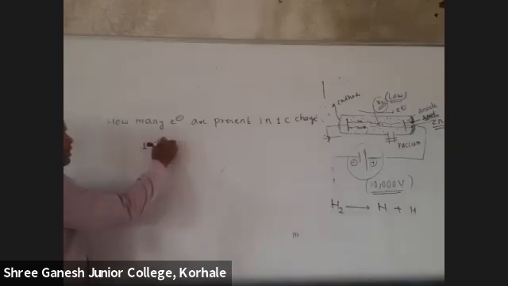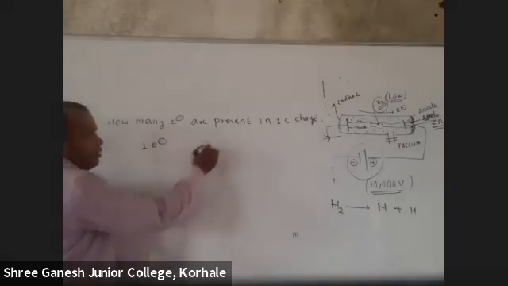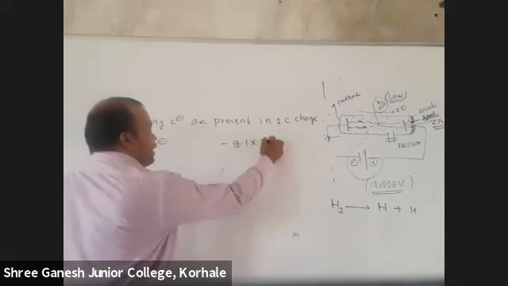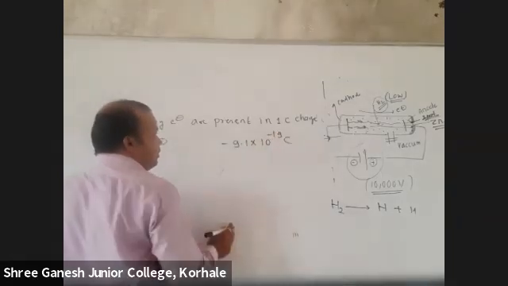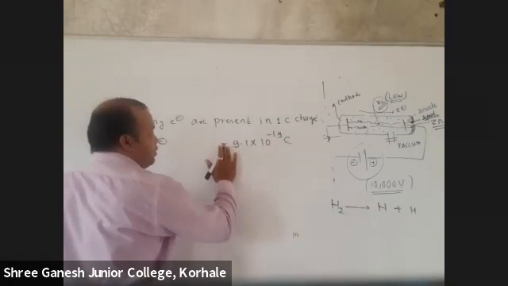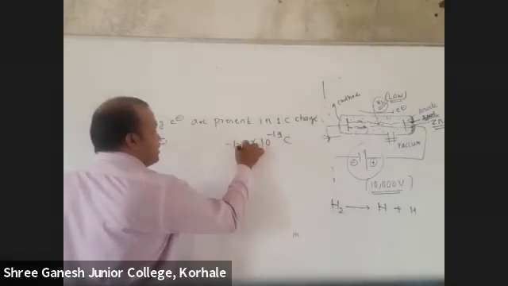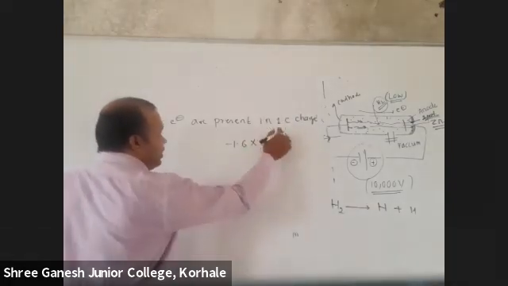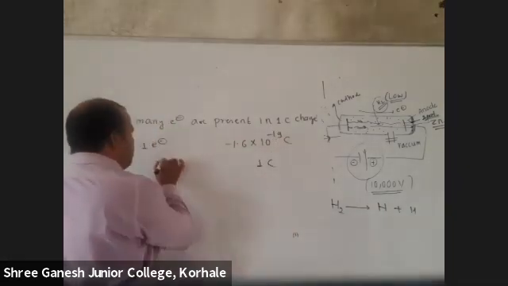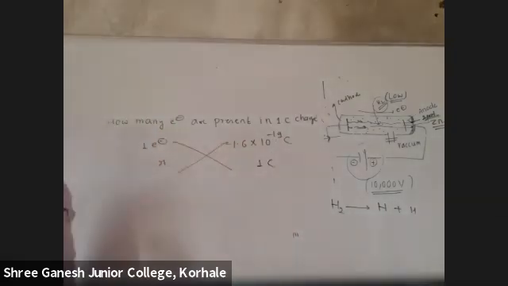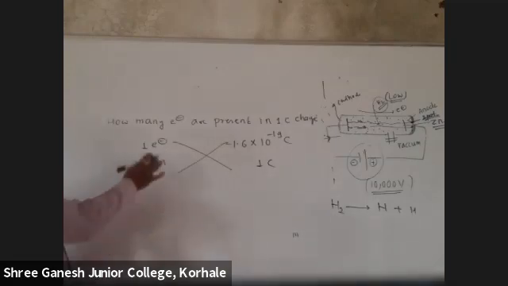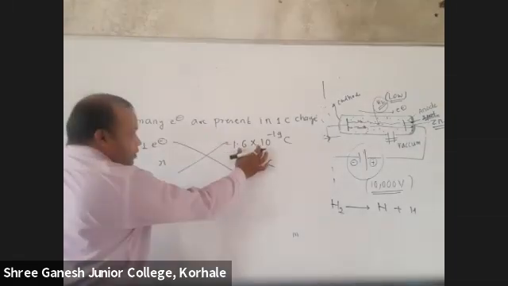1 electron means how much charge? Minus 1.6 into 10 raised to minus 19 coulomb. And here, 1 coulomb. Just cross multiply. This is the charge of 1 electron.